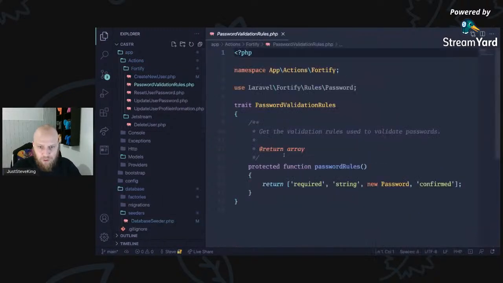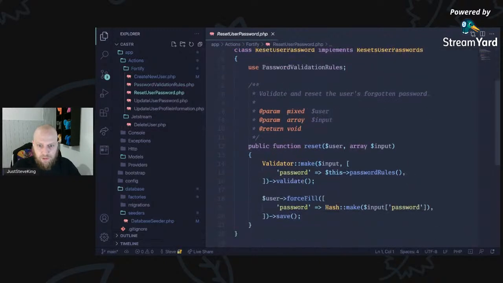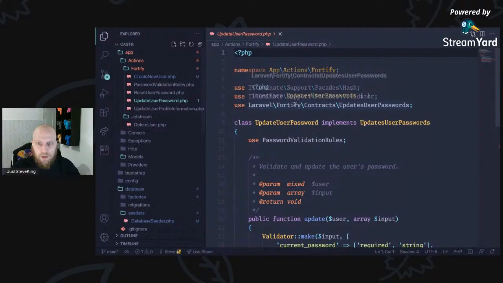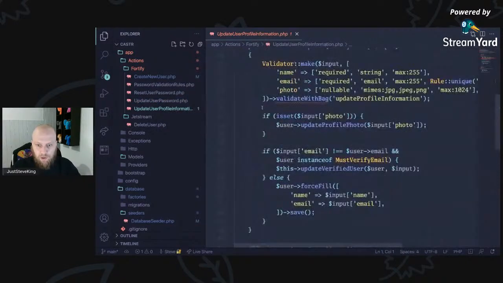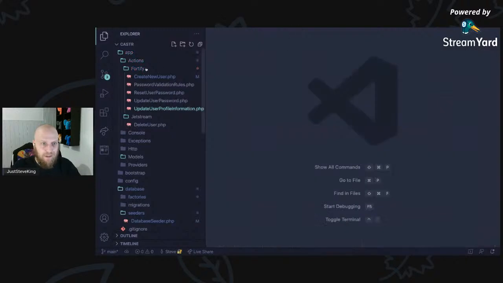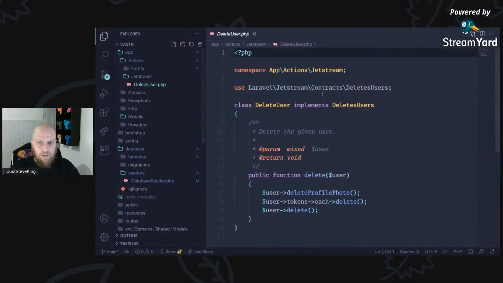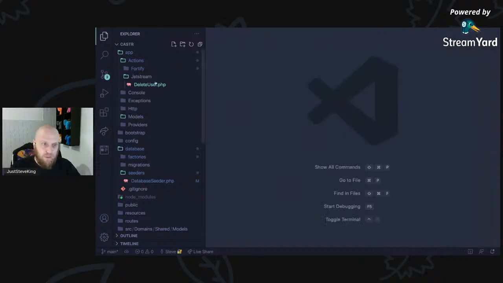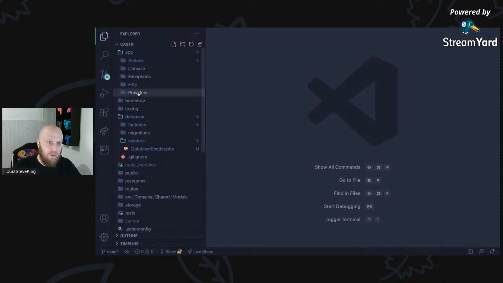Password validation. Don't need to do anything. Reset users. We're not actually getting the user model. Not getting the user model here. And we're not getting the user model here. So we don't need to worry about anything that we're not actually needing that user model for. That's not using an actual user model either. For now, we can just delete that models directory.